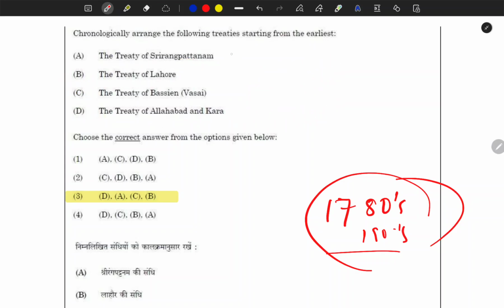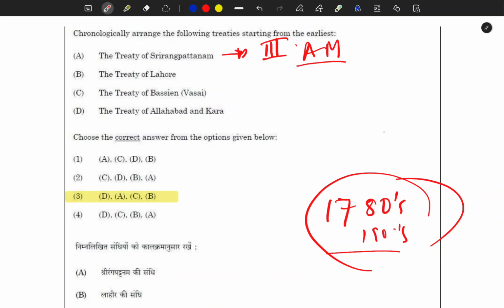The Treaty of Srirangapatnam was after the third Anglo-Mysore War. In that war Tipu Sultan was defeated and imposed a huge indemnity. Two of his minor sons were taken as captives, and later he paid the indemnity and got his sons back.